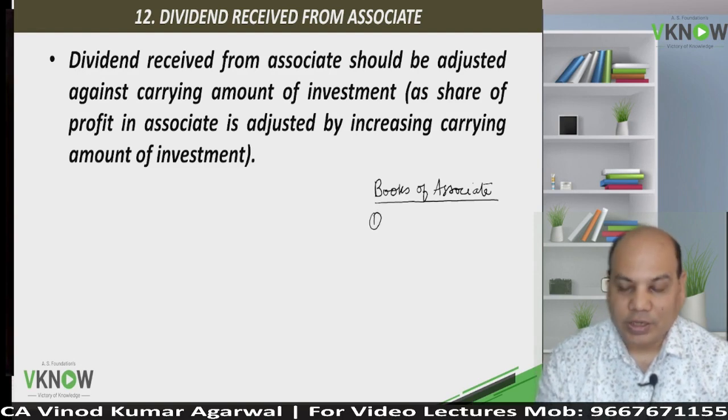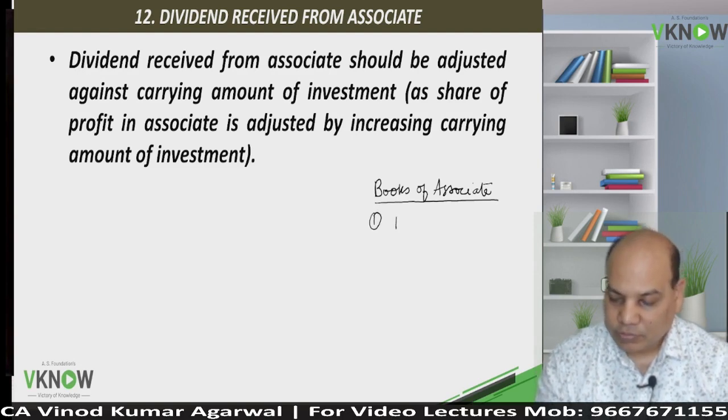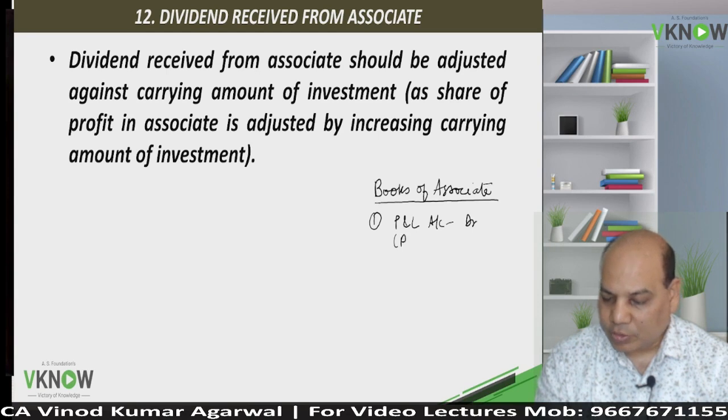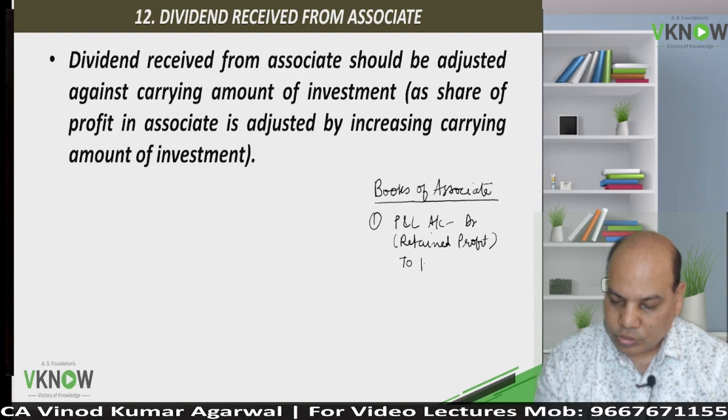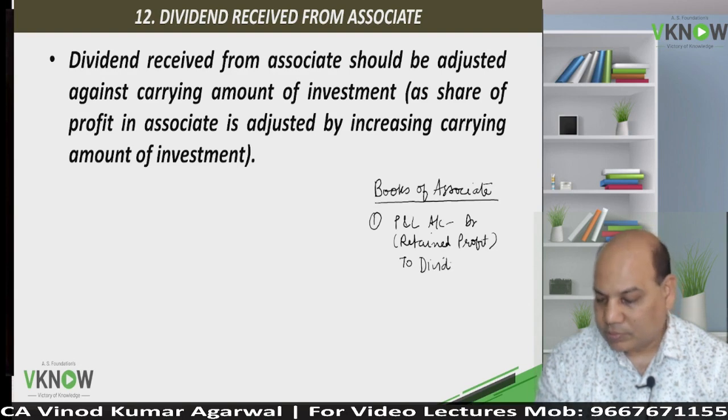When they declare the dividend, they pass the entry profit and loss account debit or retained profit account debit, whatever you call it, in the books of associate, for declaration of dividend, to dividend payable.